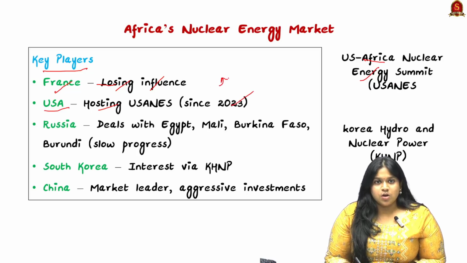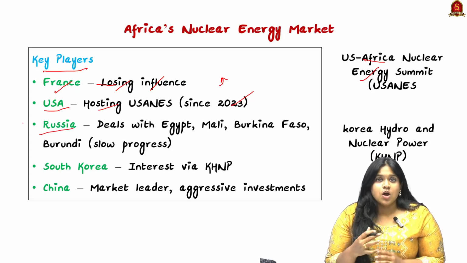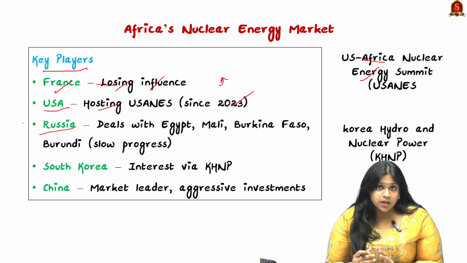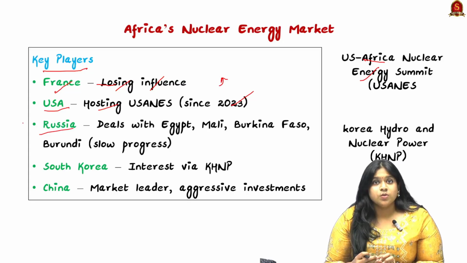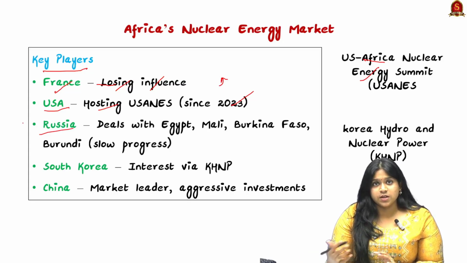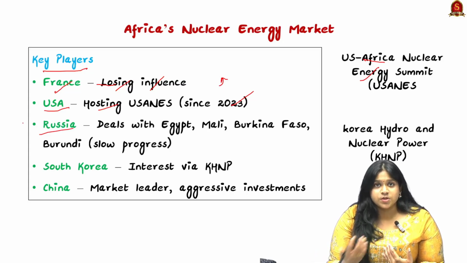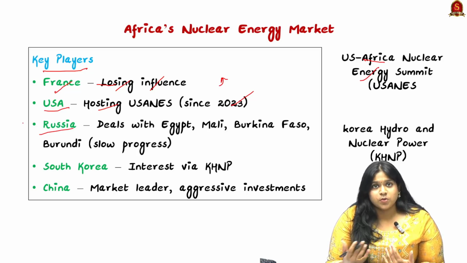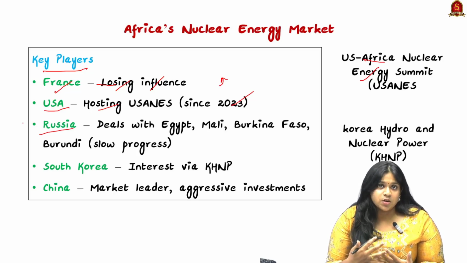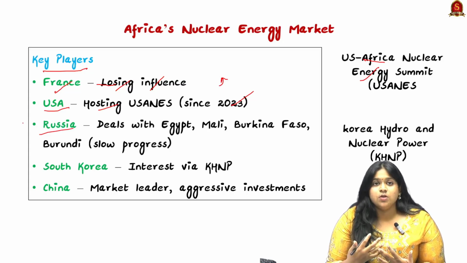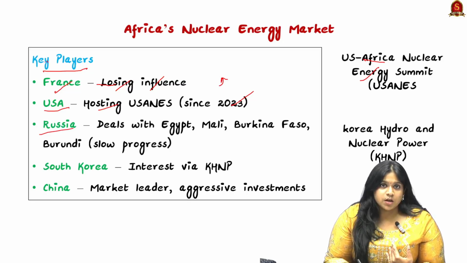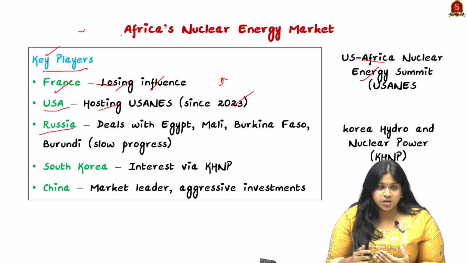So we should all know how the involvement of Russia, especially during the Ukraine and Russia war, has made us realize how crucial it is to not depend on fossil fuels. So the shift from fossil fuel to nuclear energy is one of the most prominent changes that the world is trying to see, and especially for India, where we are trying to be even more sustainable and reduce our dependency on different countries for oil and natural gas. So Africa's nuclear energy market would be one of the most important changes for Africa in itself.